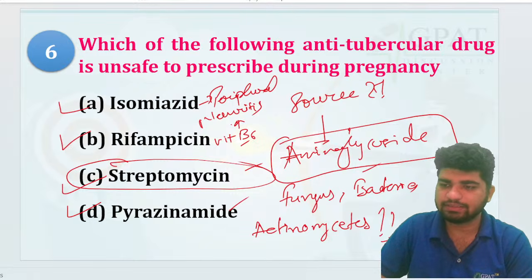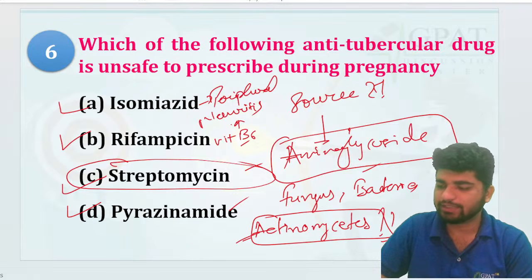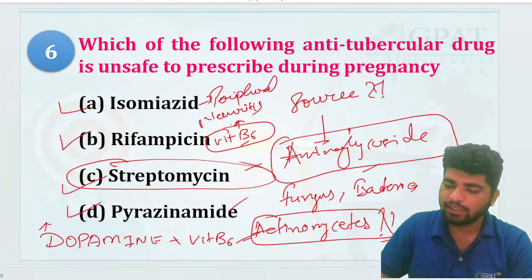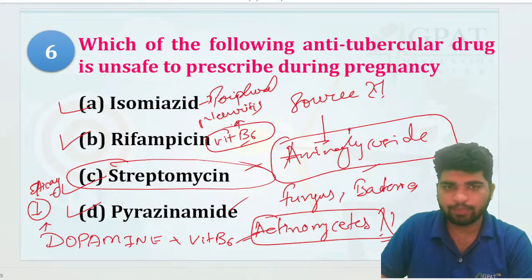Actinomycetes, that's right. Pyridoxine is being given for isoniazid. But if the same pyridoxine, vitamin B6, is given with dopamine, then the efficacy of dopamine will be down, okay? That you have to remember.